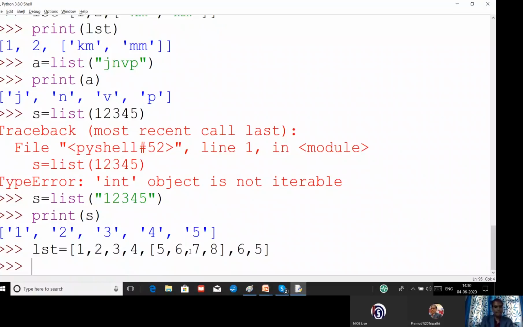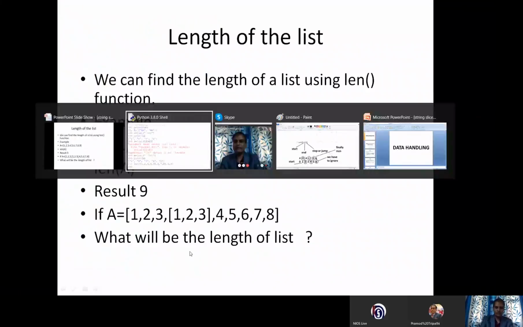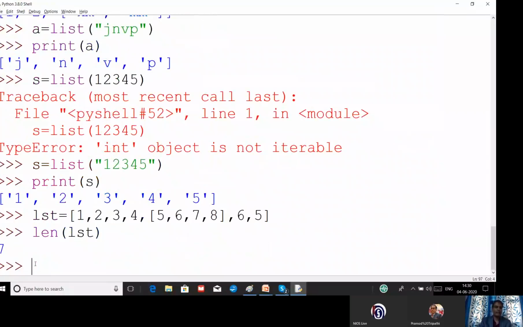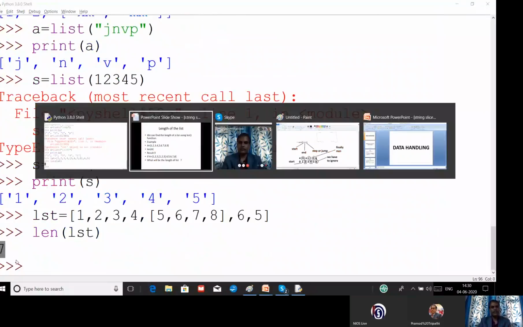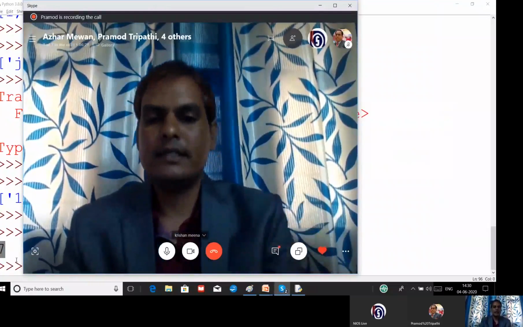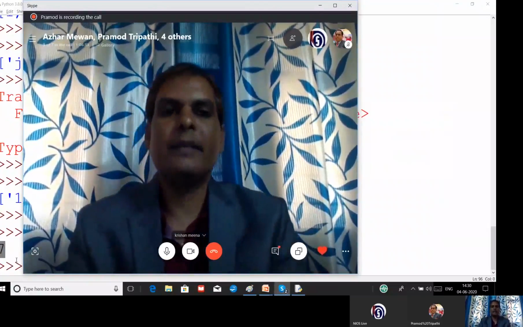Now we have to find out the length, so we will write it simply. Right, you can see what result will come. 1, 2, 3, 4. Four elements are there, and this will be treated as a single element, 5, and 6 and 7. So we are getting our result as 7. This is what I want to explain. A nested list has many lists inside the list, but the inner lists are treated as a single element only, not individual elements or individual values counted.